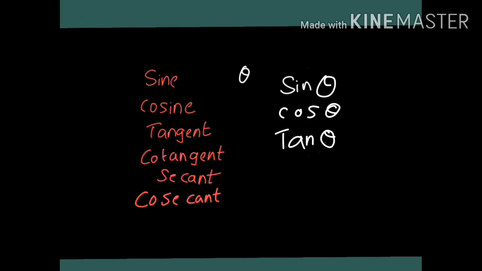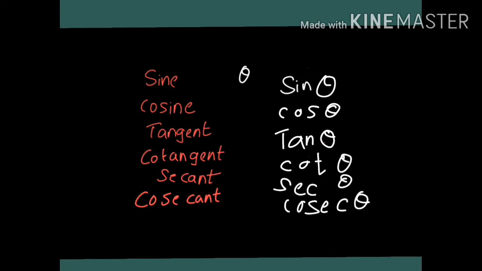Remember that sine, cosine, tangent are the long forms, and we call them only sine, cos, tan, cot, sec and cosec. So it is easy: sine theta, cos theta, tan theta, cot theta, sec theta, cosec theta.